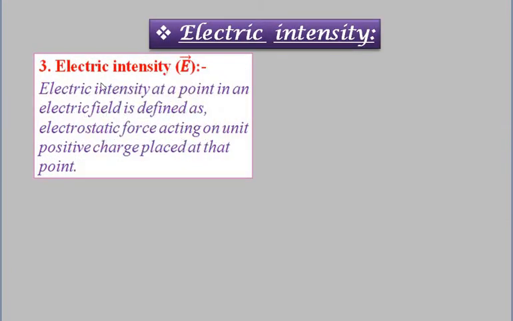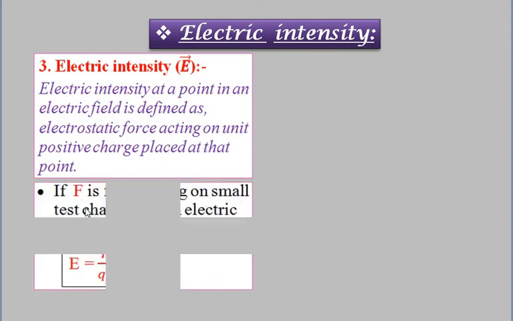Electric intensity is denoted by E bar. It is a vector quantity. Electric intensity at a point in an electric field is defined as the electrostatic force acting on unit positive charge placed at that point. See the definition again: the electric intensity at a point in an electric field is defined as the electrostatic force acting on unit positive charge placed at that point.